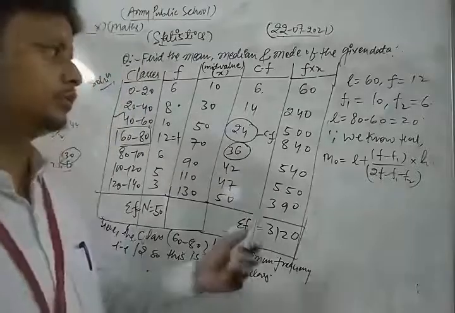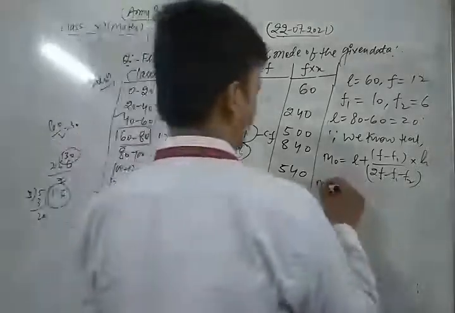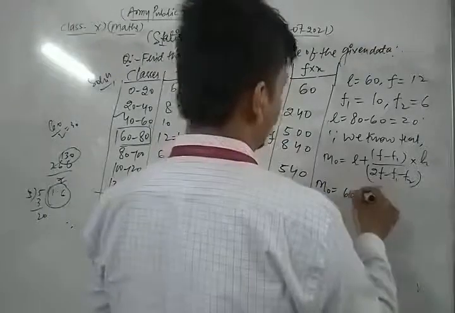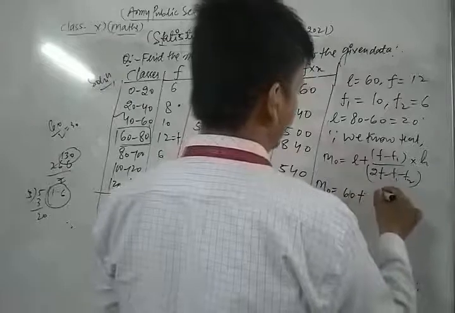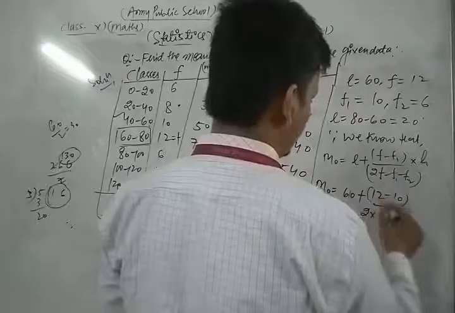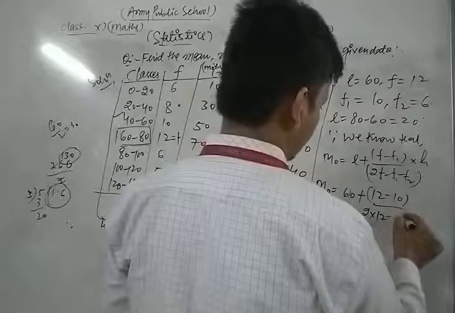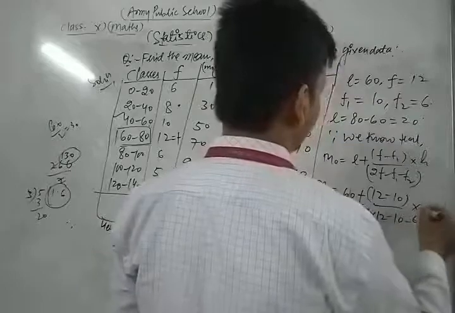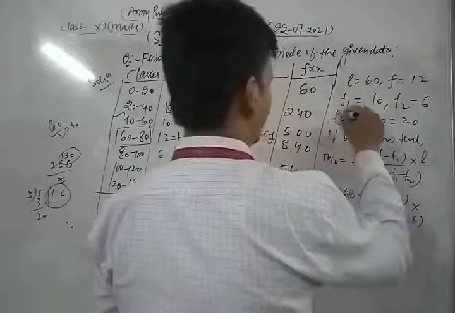Now we put all the values. So mode is equal to L, the lower limit of the modal class, 60, plus F 12 minus F1 10, upon 2 into 12 minus F1 10 minus F2 6, into H, the class size,